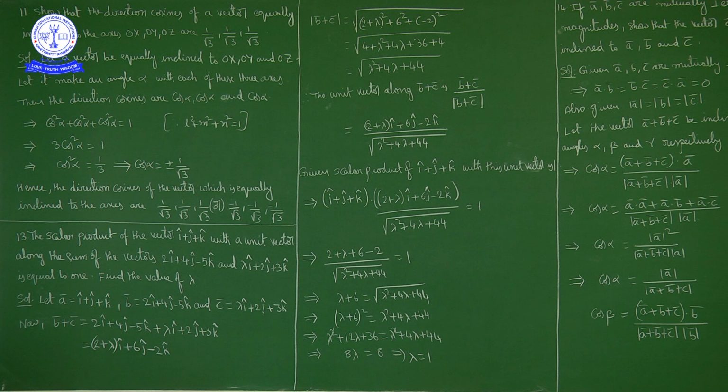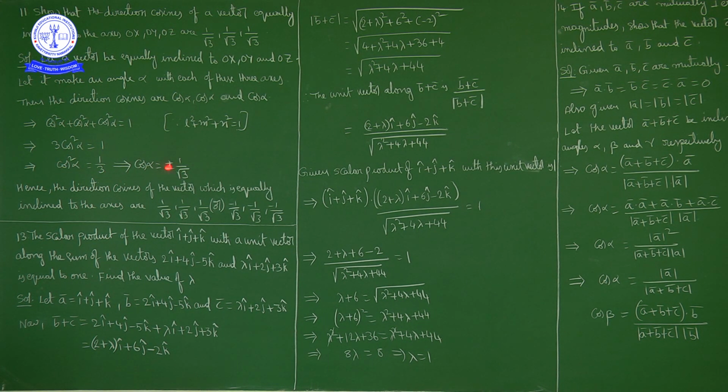Now what we know is, if L, M, N are direction cosines, then L square plus M square plus N square is equal to 1. Here L is cos alpha, M is cos alpha, N is cos alpha. So cos square alpha plus cos square alpha plus cos square alpha is equal to 1. So 3 cos square alpha is equal to 1, cos square alpha equals 1 by 3.